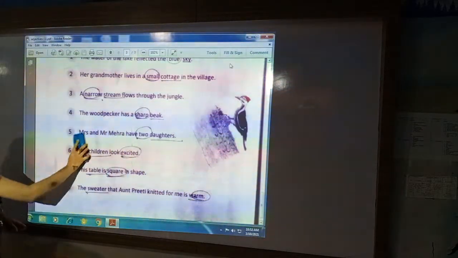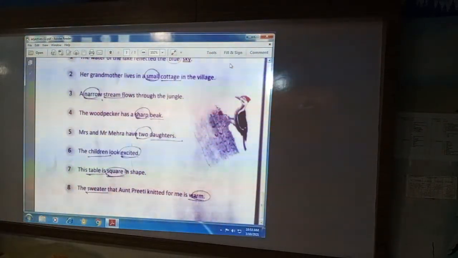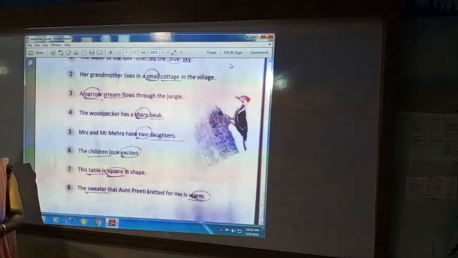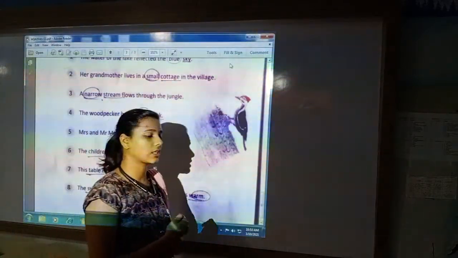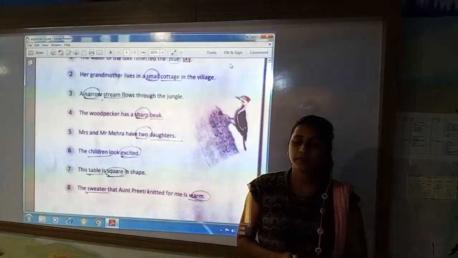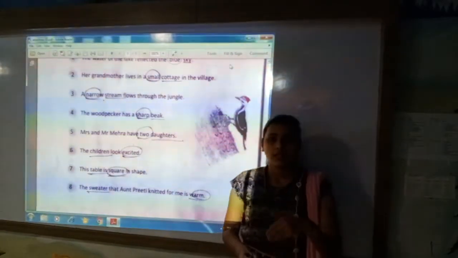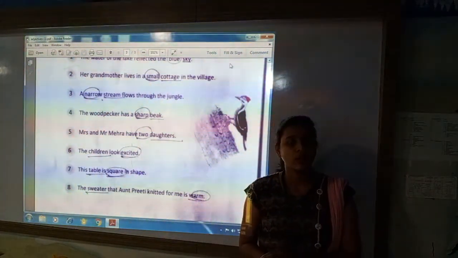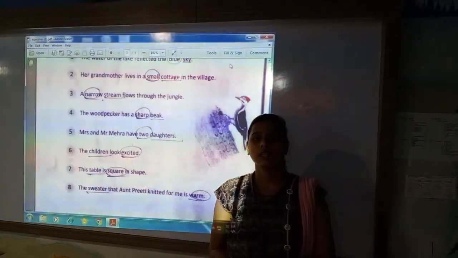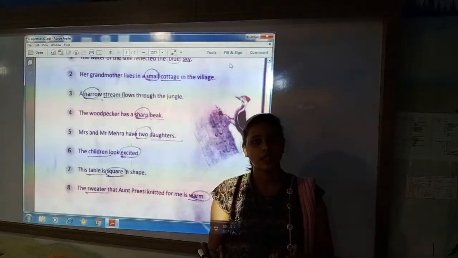So here we have completed this chapter with the exercise. Now I hope that the meaning, types and uses of adjectives are clear to you. Adjective is used to describe more about a noun. That is why it is called a describing word or adjective.